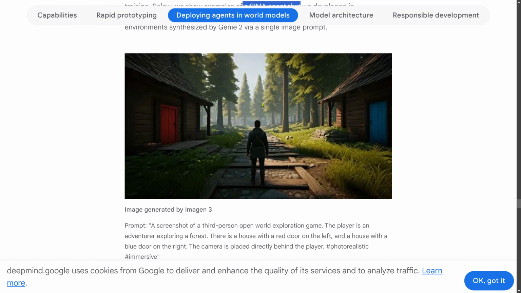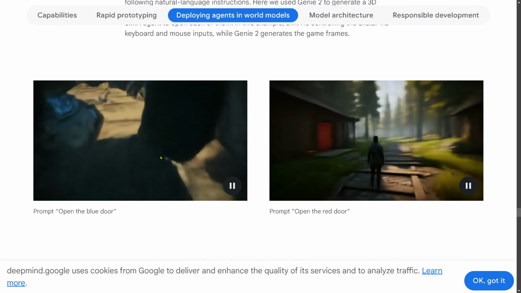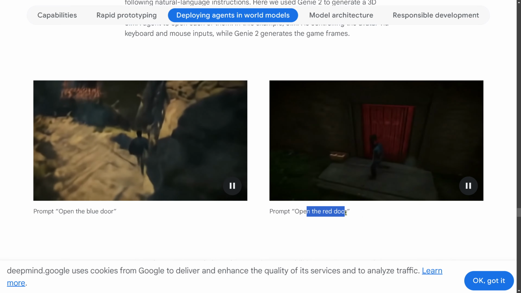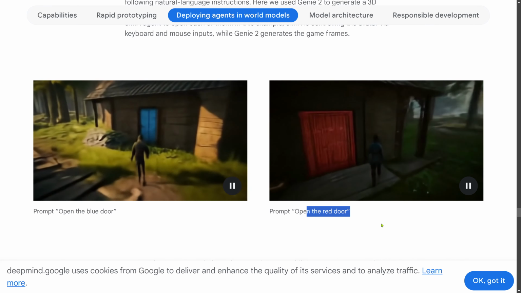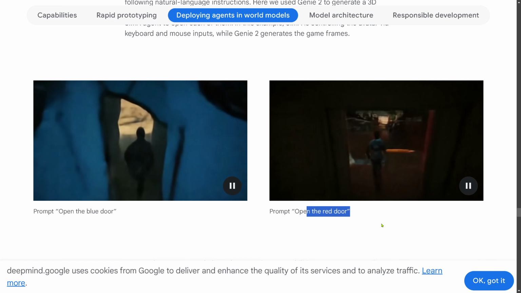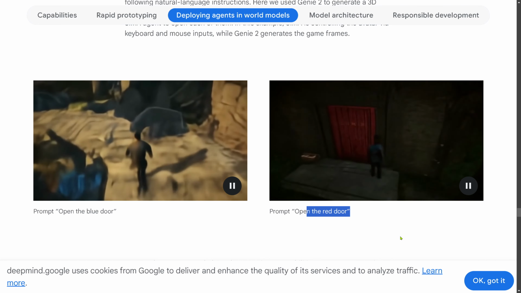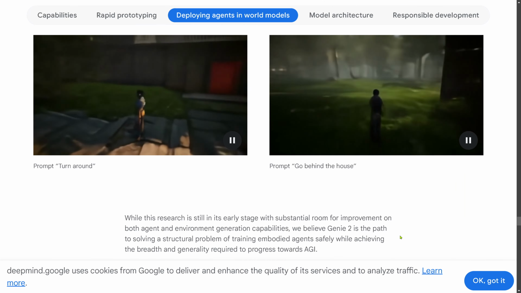So you start with an image generated by a text-to-image generator. You take whatever you like, and then you just say open the blue door, and you see the house is generated now with a blue door, or you say open the red door, and the house is generated with a red door. Or if you have two houses, you know exactly where your agent will move to. Also, it turns around, so you can have voice commands or cursor commands or mouse commands or whatever, or go behind the house, and AI generates the game environment.